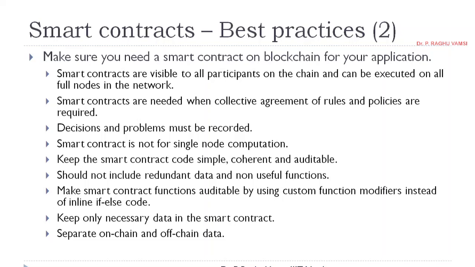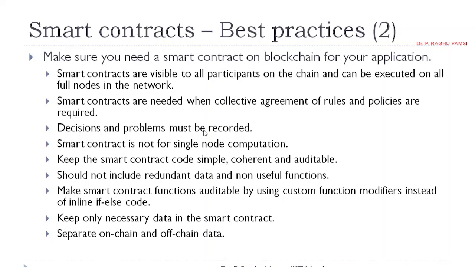So smart contracts are visible to all participants on the chain and can be executed on all full nodes in the network. Smart contracts are needed when collective agreements of rules and policies are required. So whenever the problem statement has rules and policies, those can be written in terms of smart contract business logic.